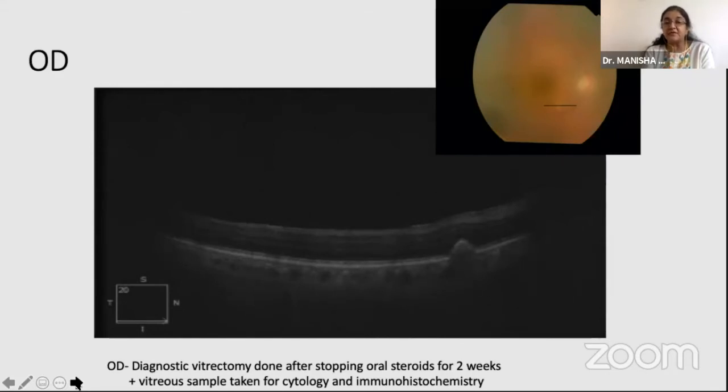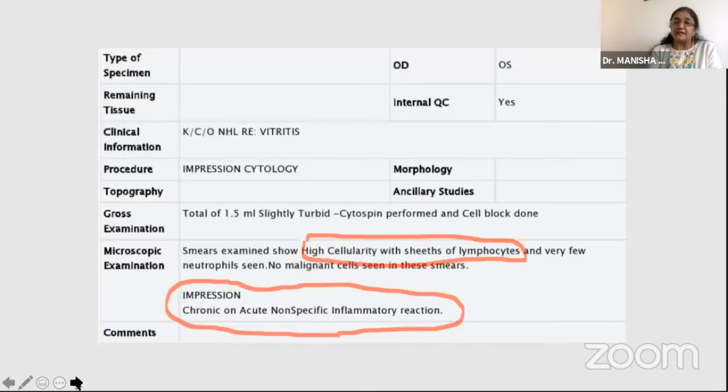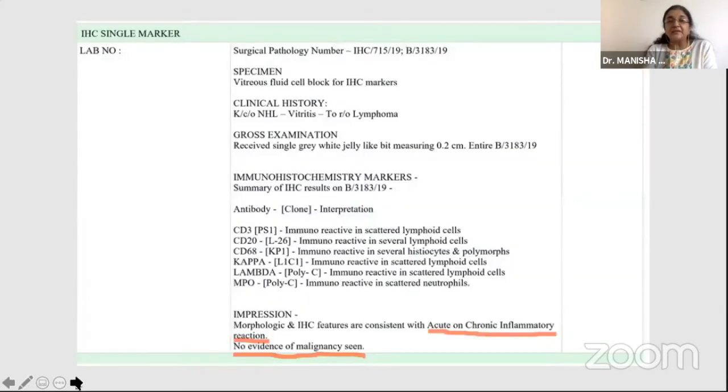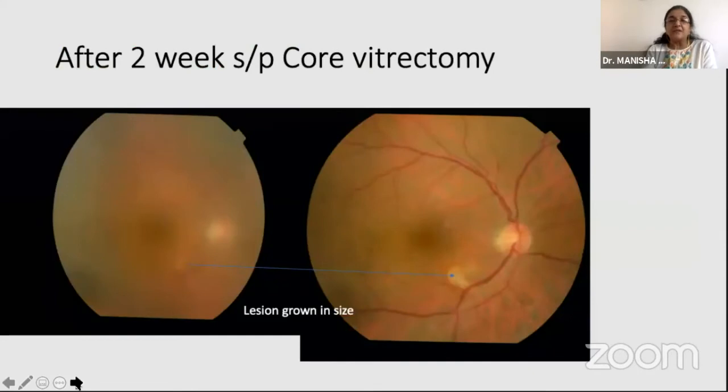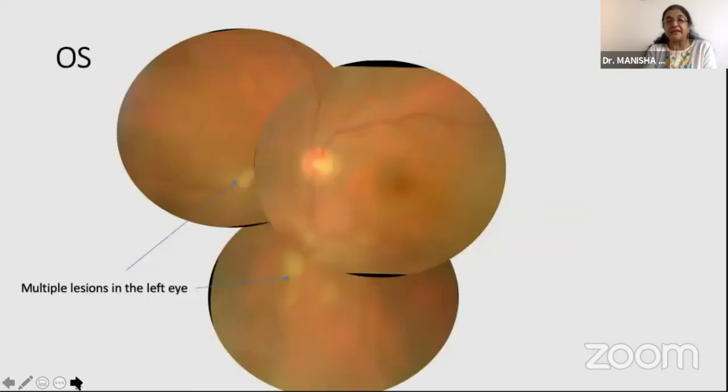The vitreous sample taken was sent for cytopathology and for immunochemistry. But this was really not very suggestive of anything. It just showed high cellularity with sheets of lymphocytes, and it suggested a chronic or an acute non-specific inflammatory reaction. Even the immunohistochemistry report showed acute on chronic inflammation with no evidence of any kind of malignancy. A PET scan of the whole body was done, and the oncologist confirmed to us that the patient was actually in a remission phase, and there was no evidence of any active lesion in the body. So 2 weeks after the core vitrectomy, we found that the lesion had now grown very, very significantly in size.